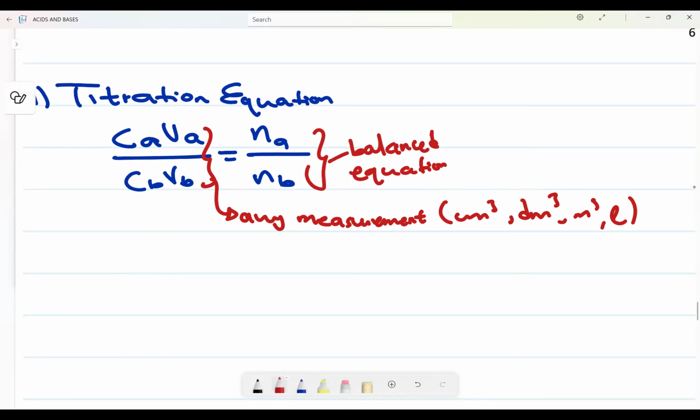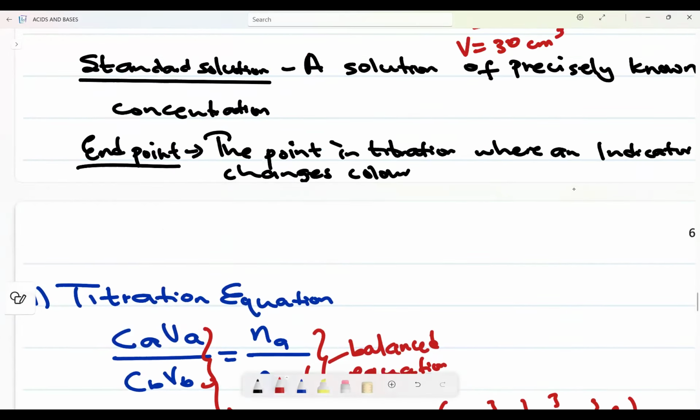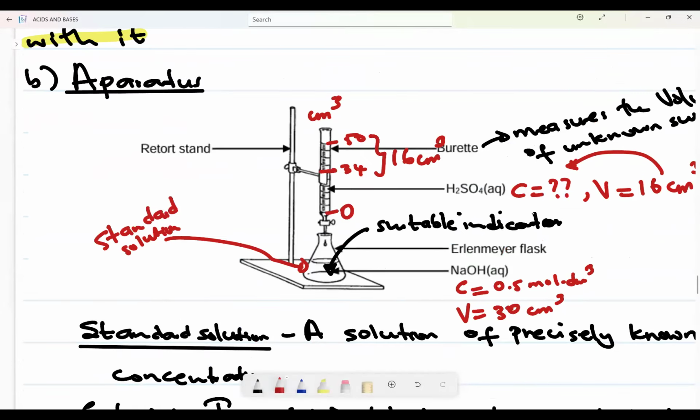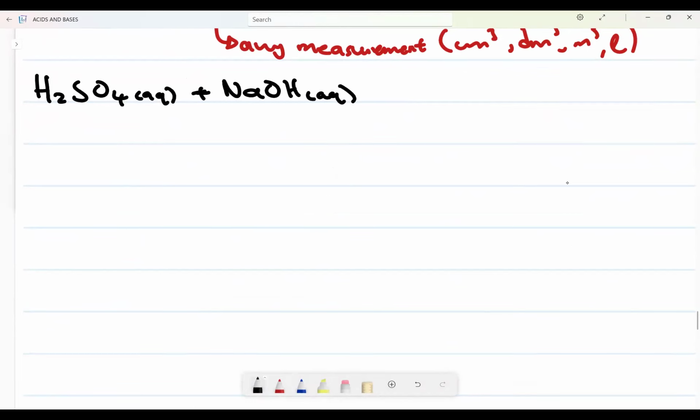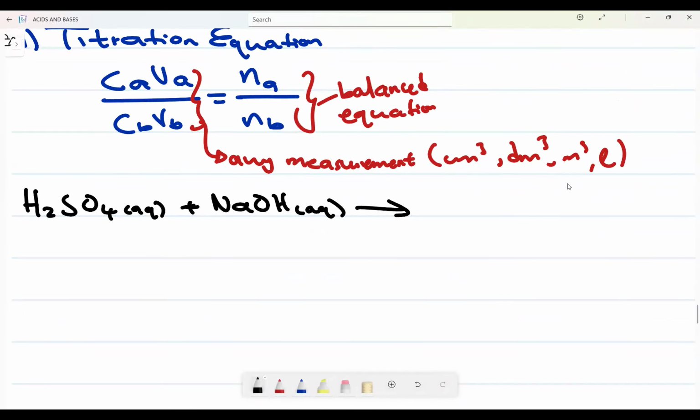Now we need a balanced reaction between sodium hydroxide and H2SO4. So let's have H2SO4 reacting with sodium hydroxide. You should know how to balance, because it is not always that the examiner will give you a balanced equation. Now this will react and form what?